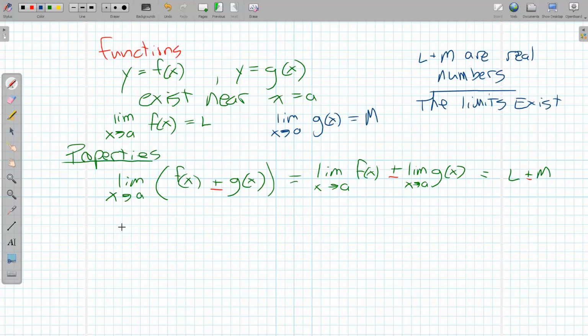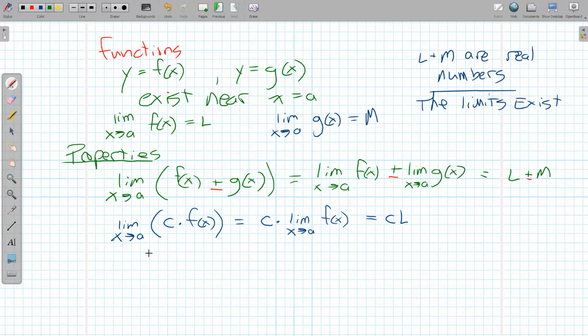Another powerful one is the limit as x approaches a. If I take any multiple of a function, like some constant times f of x, then that constant really doesn't affect what's going on. It's just a scaling factor, so that's the same thing as the constant times the limit. Which is just going to be c times L in this case, because f of x is going to L as x goes to a.